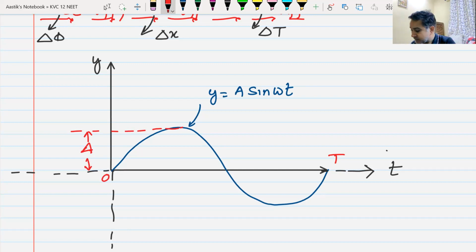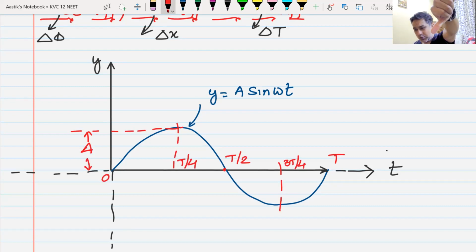Yes, sir. So in between it will be T by 2. Yes or no? Here the time will be T by 4, and here the time will be 3T by 4. All of us understand this? Yes or no? You understand this?